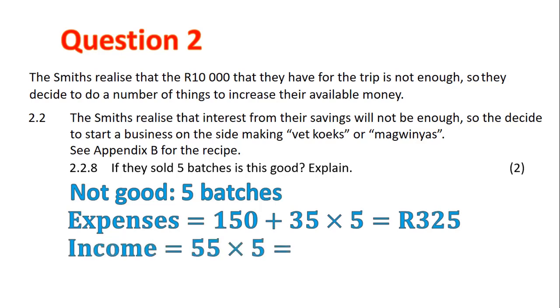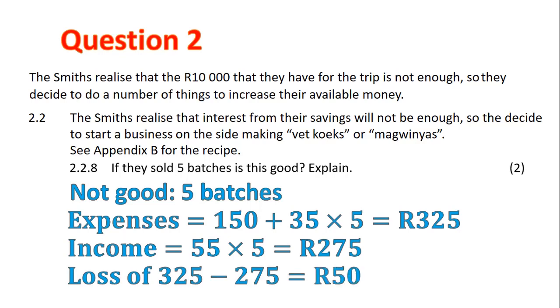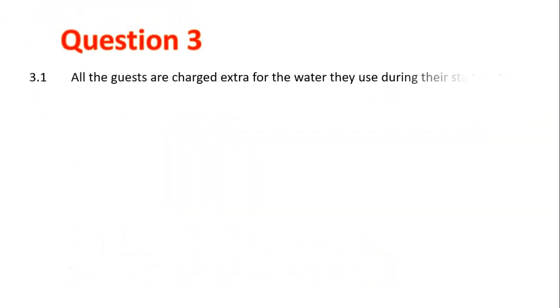For our income, it would be 55 times 5, which gives us 275. That means that we make a loss of 50 Rand. Definitely not good. And thus we are finished with question 2 and move on to question 3.